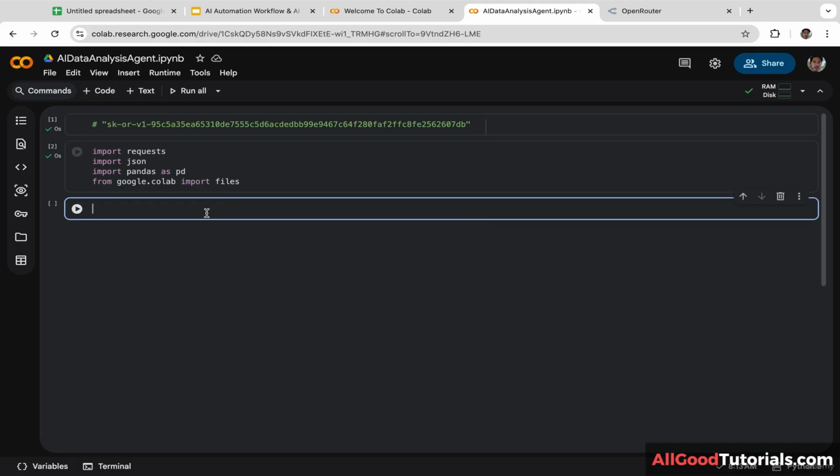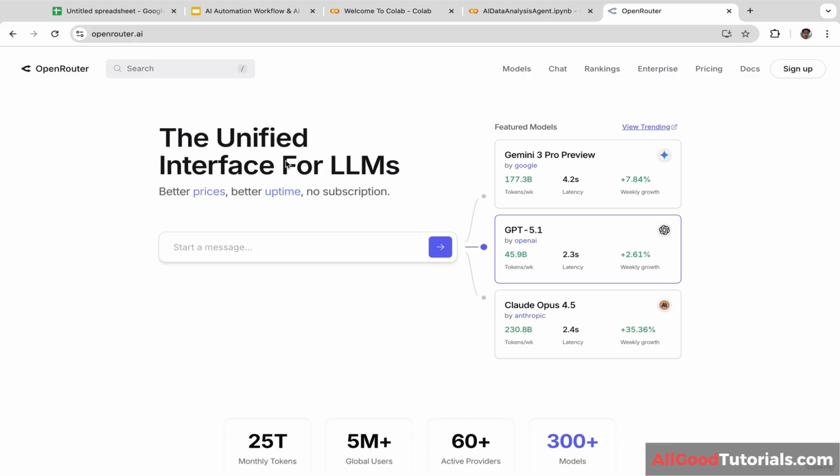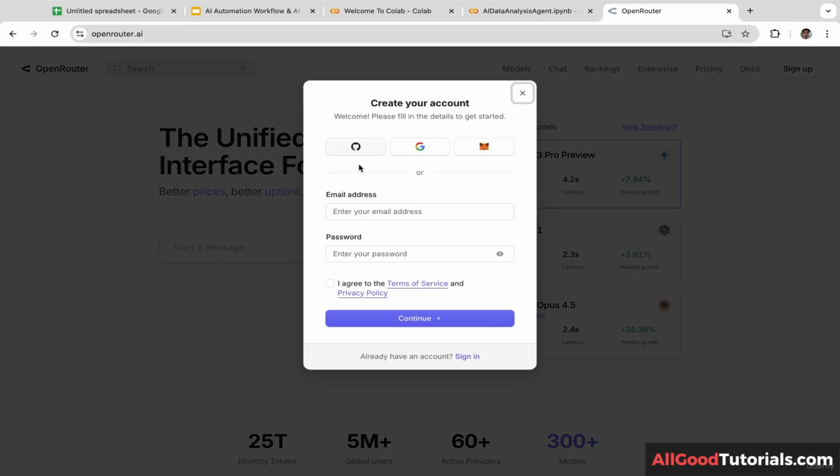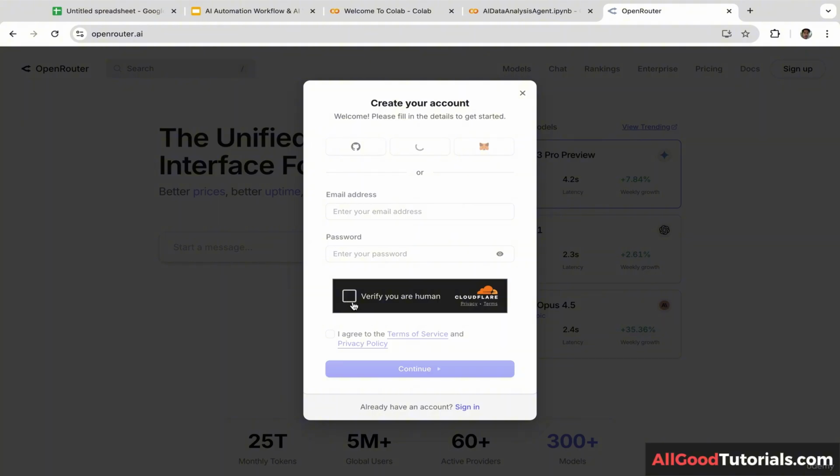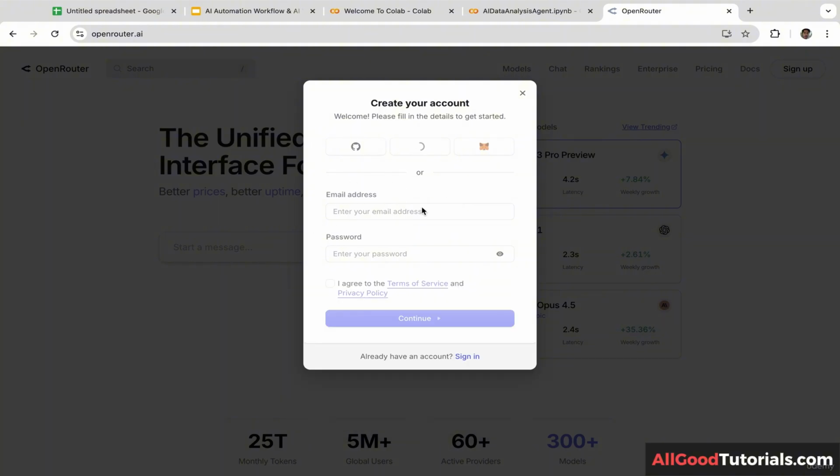Next, we are going to get the API key from OpenRouter. For those of you who are not familiar with OpenRouter, it is a unified interface for large language models. And don't worry, it is completely free to use. Okay, now let's log in. You can log in using your GitHub account. You can also log in using your Gmail account. In this case, I'm going to log in using my Gmail account. It will take a few seconds.